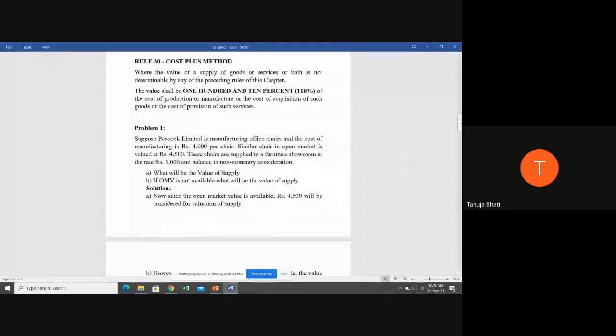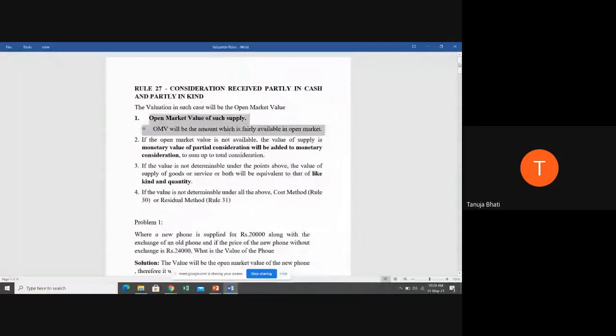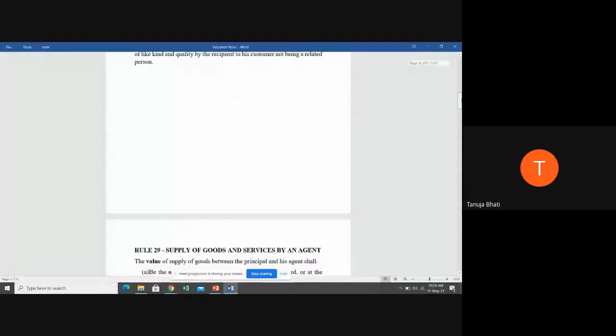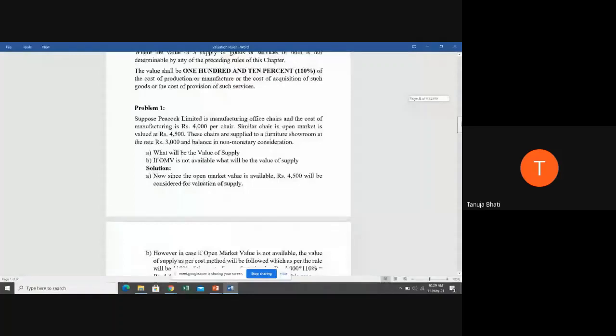Correct. Rule number 27. What does rule number 27 tell us? You have to take the open market value first. So let us see in the problem if open market value is given. Is open market value given, students?